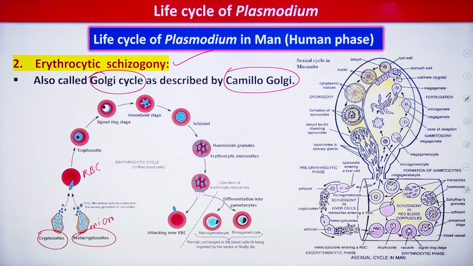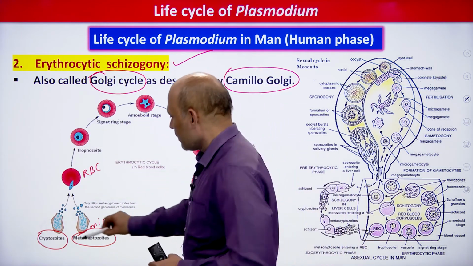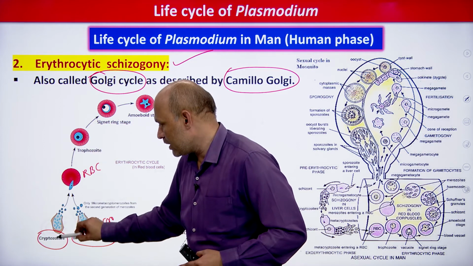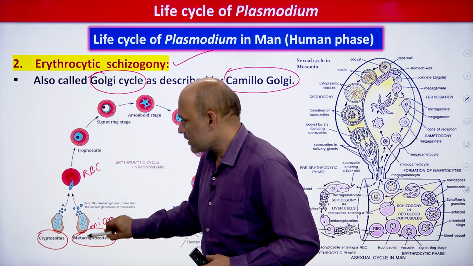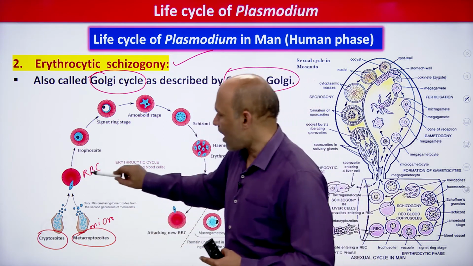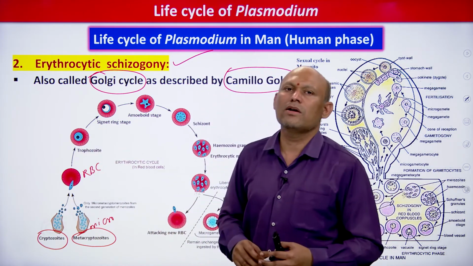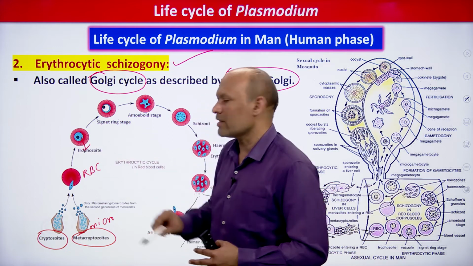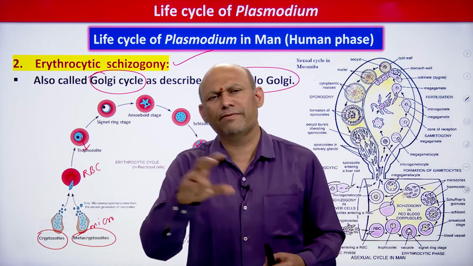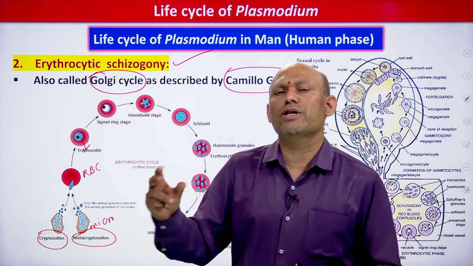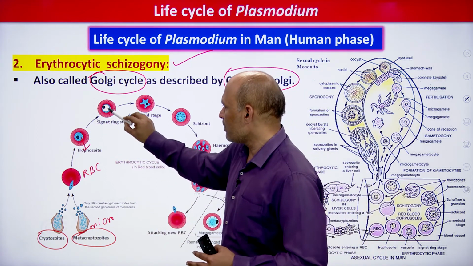Cryptozoites of the pre-erythrocytic cycle and micro metacryptozoites of the exoerythrocytic cycle are attacking the RBC, students. After attacking the RBC, these parasitic stages simply transform into trophozoite. You can clearly see the trophozoite inside the RBC. This trophozoite feeds on hemoglobin, and a vacuole will be formed inside its body. Are you able to see?